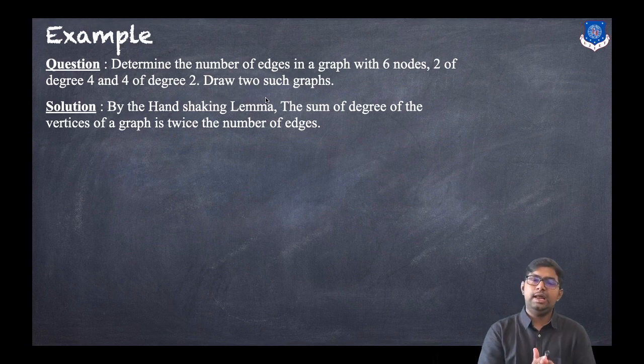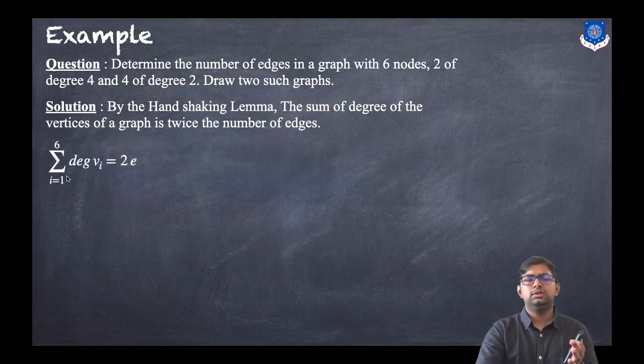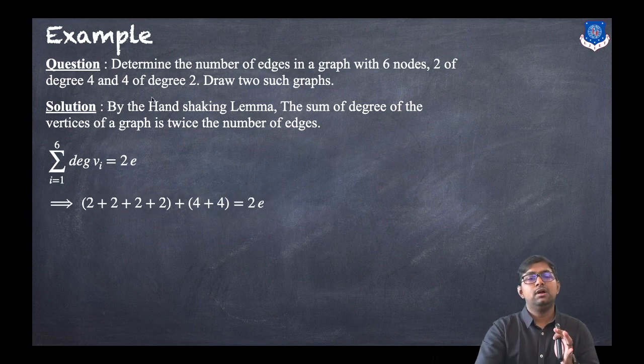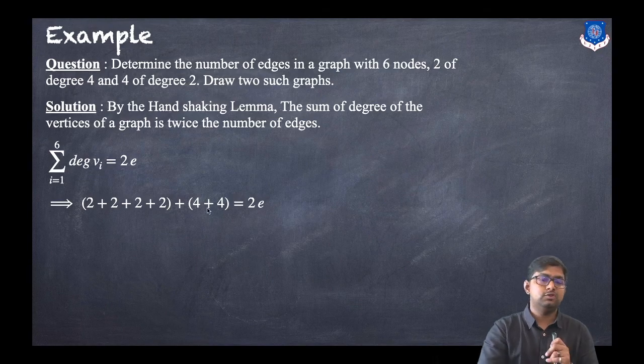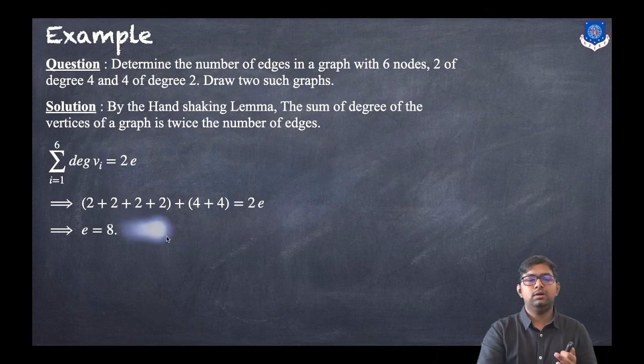By the handshaking lemma, the sum of the degrees of the vertices of a graph is twice the number of edges. In mathematical expression, sigma i running from 1 to 6, why 6? Because we are given 6 nodes, of degree of Vi equals twice the number of edges. Now 4 vertices are of degree 2, so 2 plus 2 plus 2 plus 2, and 2 vertices are of degree 4, so 4 plus 4, equals 2e. All we need to do is solve for e, so we get e equals 8.